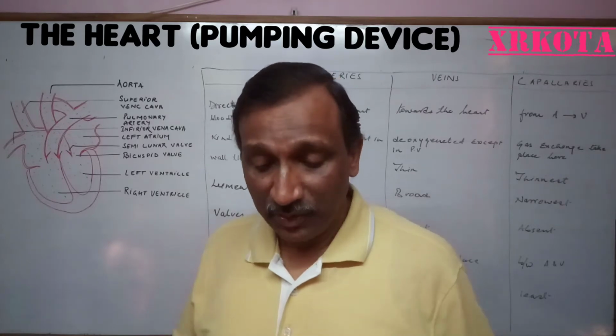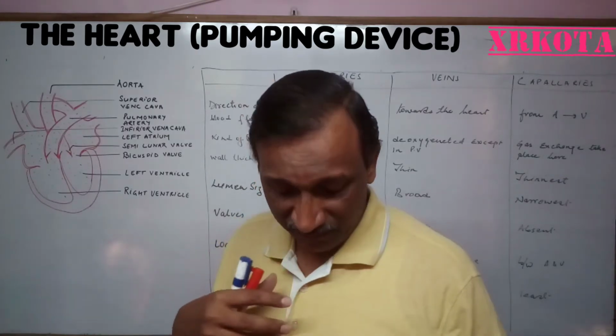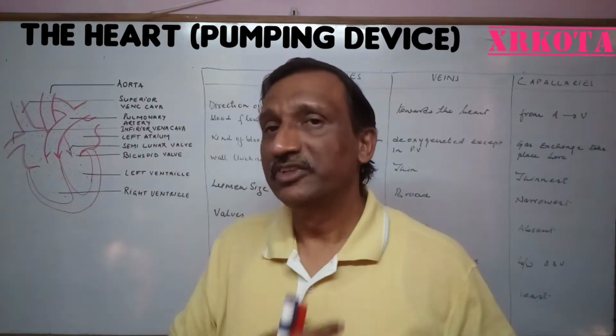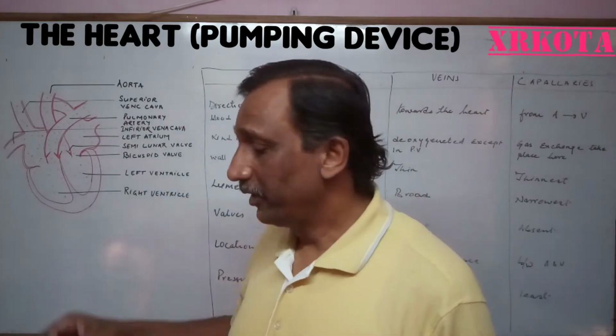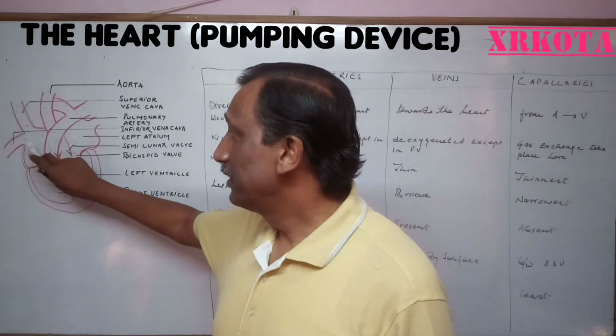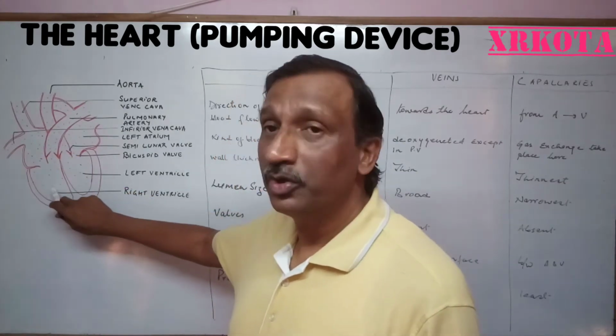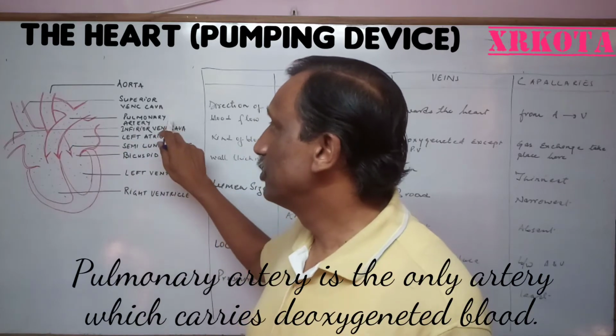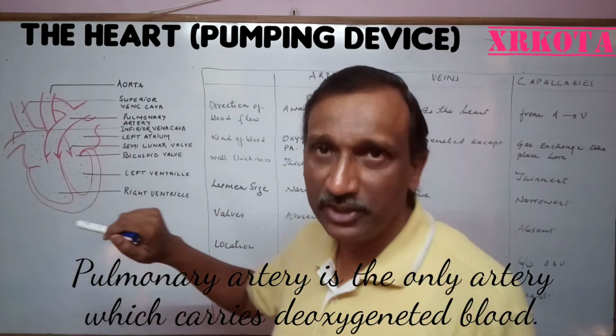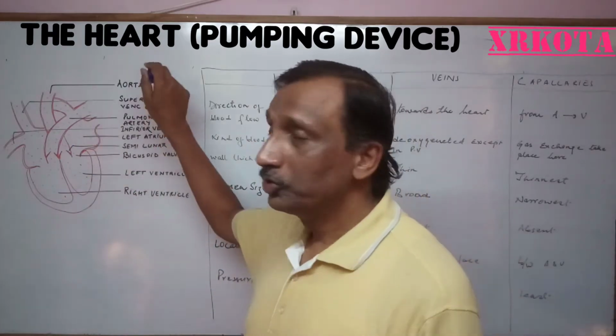Blood from all over the body is collected by the inferior vena cava from the lower portion and the superior vena cava from the upper portion, and that opens into the right atrium. From the right atrium, the deoxygenated blood goes to the right ventricle. From there, it goes to the pulmonary artery. The pulmonary artery is the only artery in our body which carries deoxygenated blood. Then it goes to the lungs.